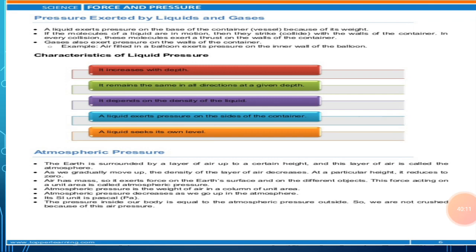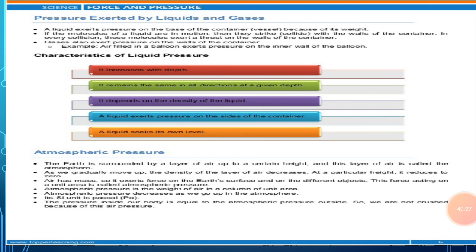The vessel containing liquid in it, the weight of this liquid pushes on the base of the vessel, and exerts the pressure on the base or the bottom of the vessel. The pressure exerted by the liquid can be calculated by using this formula: pressure is equal to force upon area.